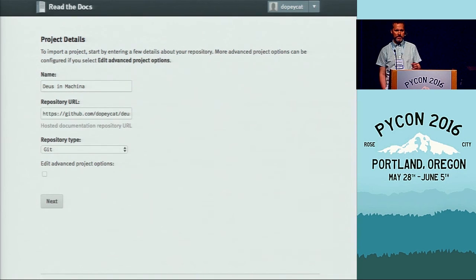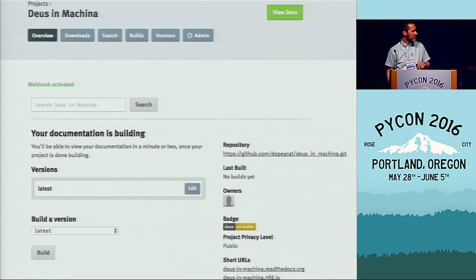Usually the defaults are pretty good. You don't really need to change them, except maybe the name might be something more meaningful. But if you do change them later on, do keep the documentation type as Sphinx HTML, because this is the tool that we will be using. And once you've done all this, you will get a page like this telling you the current status and also the URLs to the documentation in the bottom right corner.